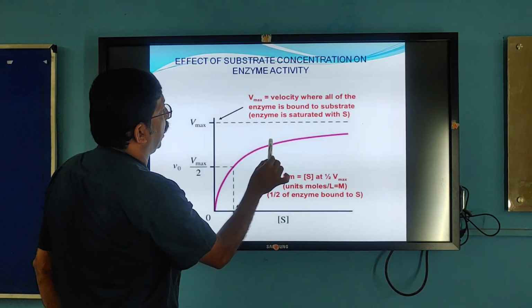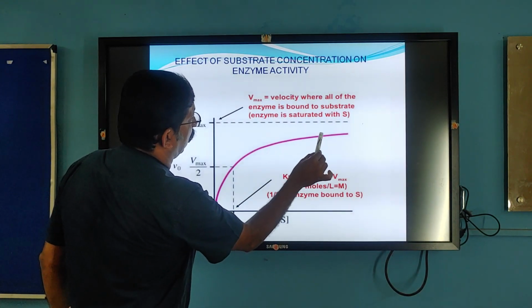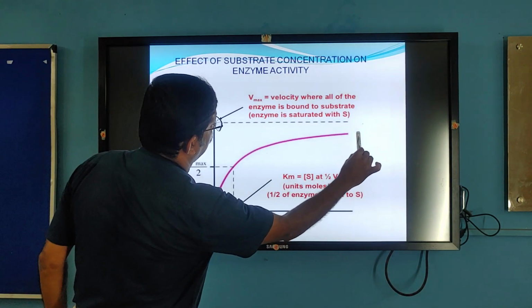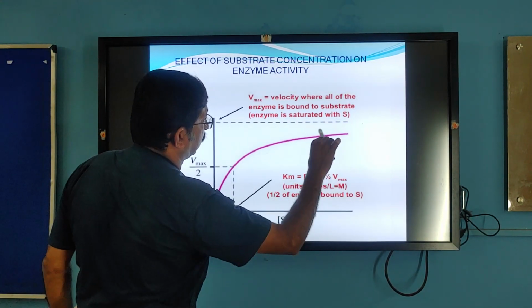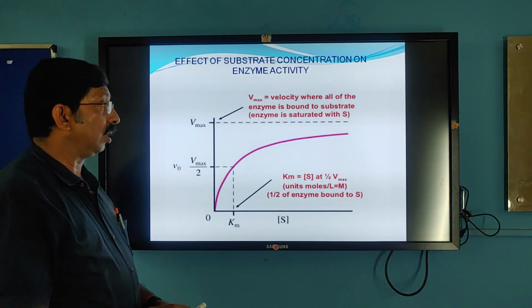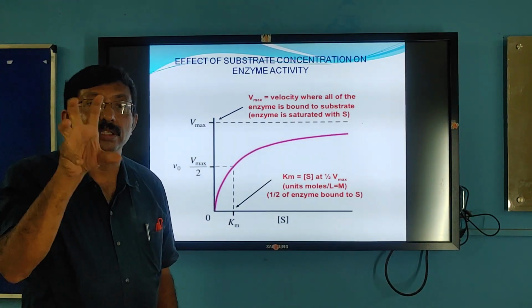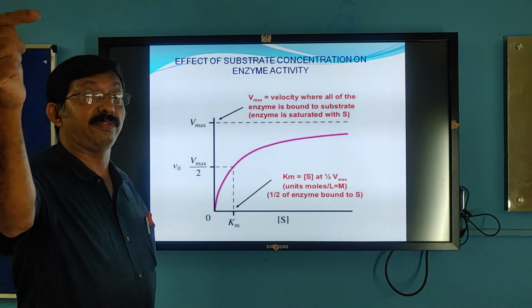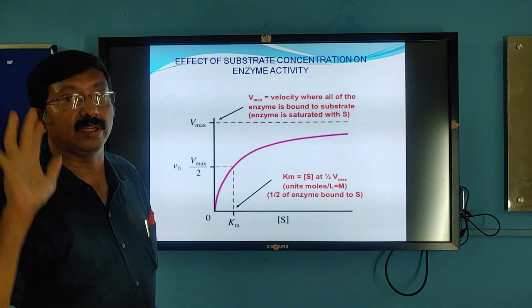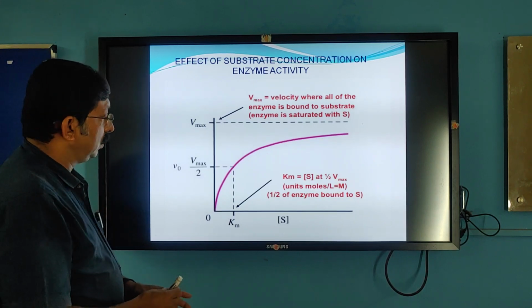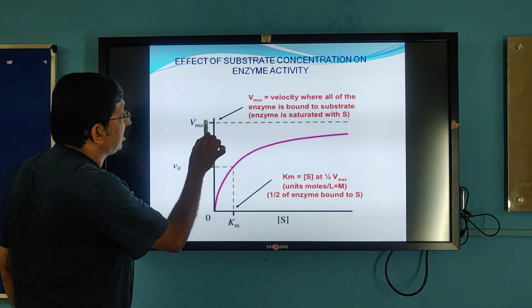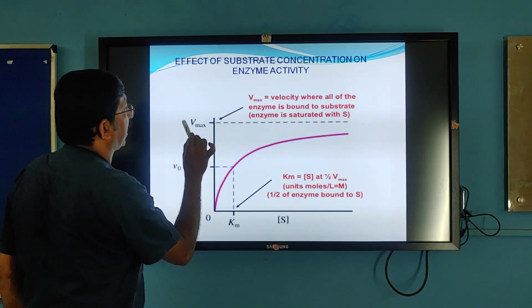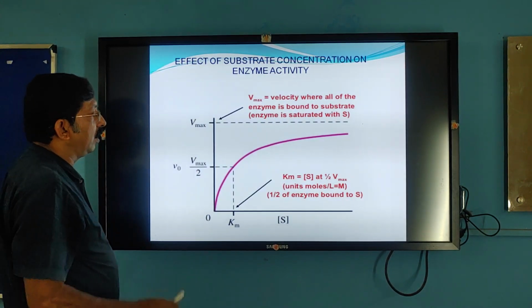After reaching a certain level, with further increase in the substrate concentration, the enzyme activity will not increase; it will become stationary, a straight line. Why? Because all the active sites of the enzyme will be filled with the substrates. So if you want to increase the action further, you have to increase the quantity of the enzyme. Now here you see, this is the maximum velocity, Vmax, the maximum activity of the enzyme.